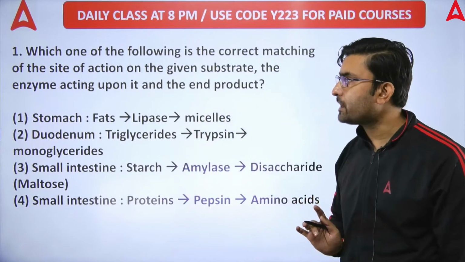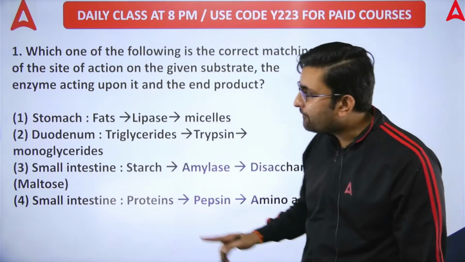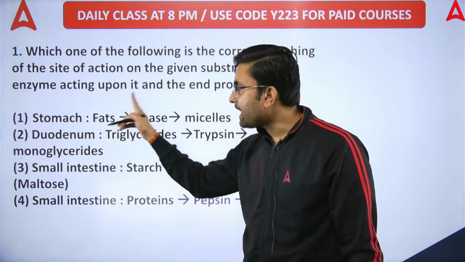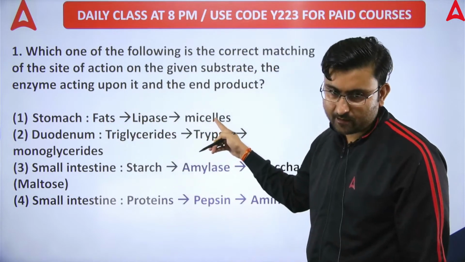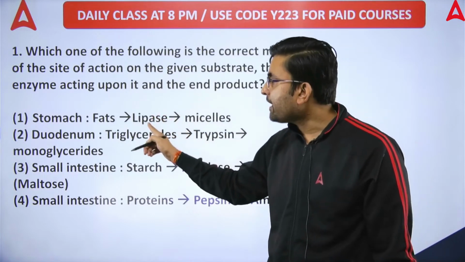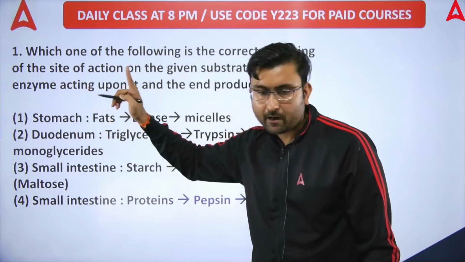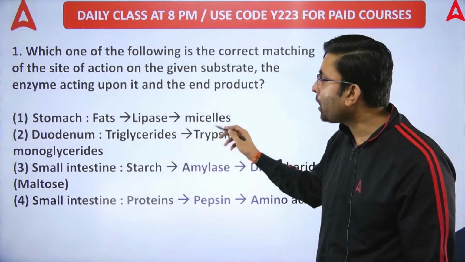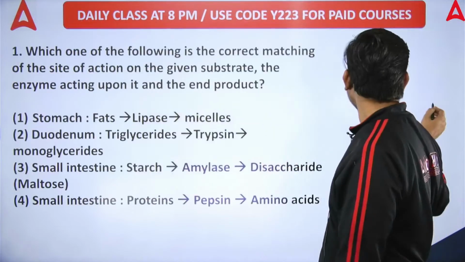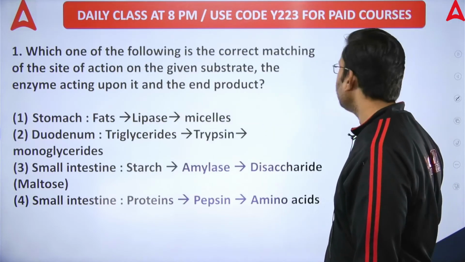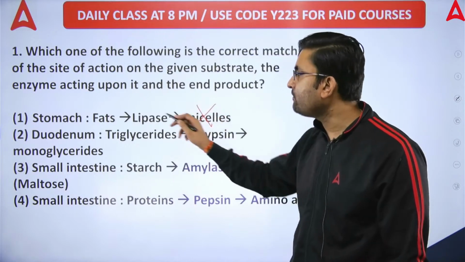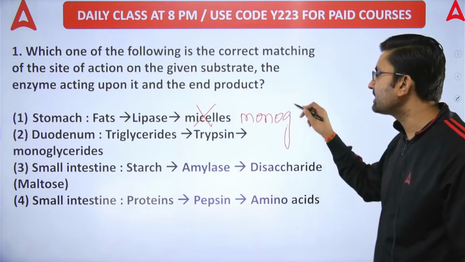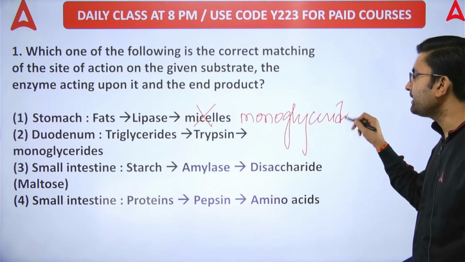Is it A, B, C or D? What will be the correct option? The first option is stomach is the site of action, and lipase is acting on fat and breaking it down into micelles. That is incorrect, because lipase, when it acts on fats, will not break them down into micelles. They will be breaking them down into monoglycerides. So the first option is incorrect.